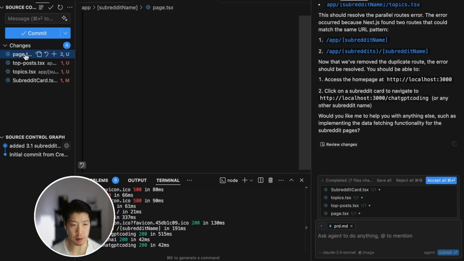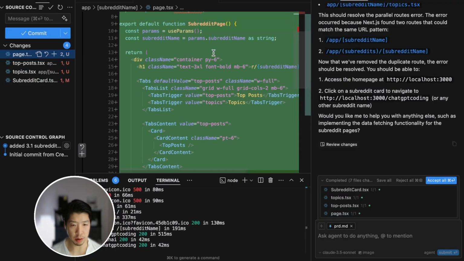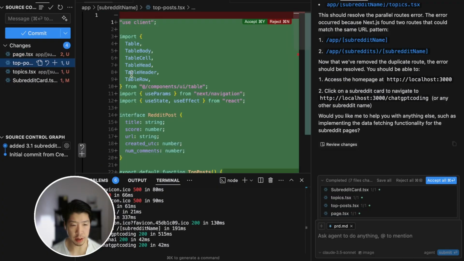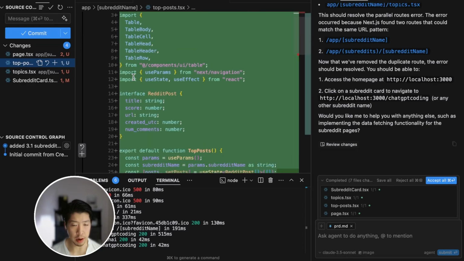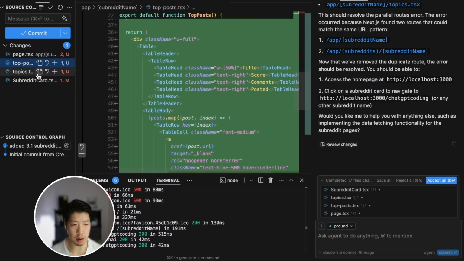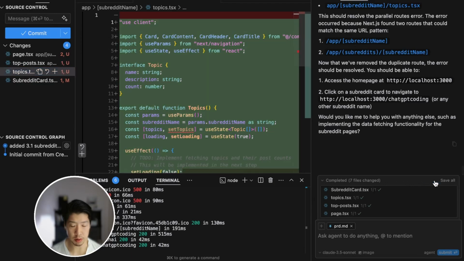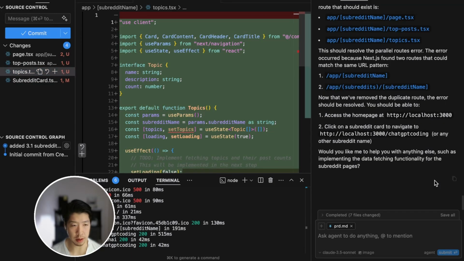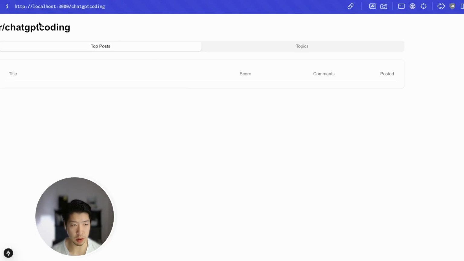It's a good idea to go over the pages that were created and just validate that there's no obvious issues here. So here we're just going to accept all, and let me go back and refresh, just make sure good. I would like a button to go back to the home page.